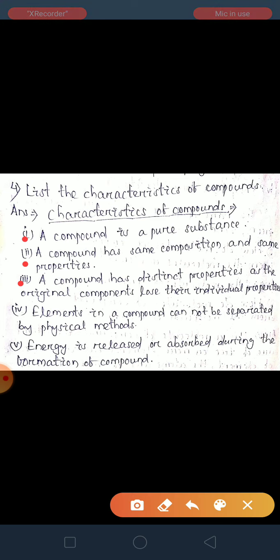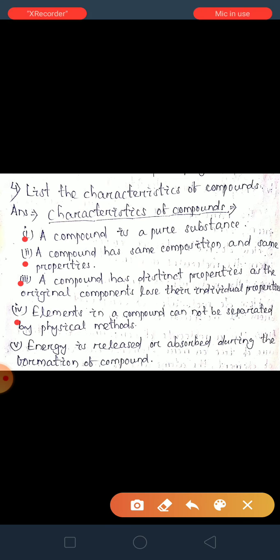Third one, a compound has distinct properties, that means different properties from the original components, because the original components of the compound lose their individual properties. The fourth one, elements in a compound cannot be separated by physical methods.